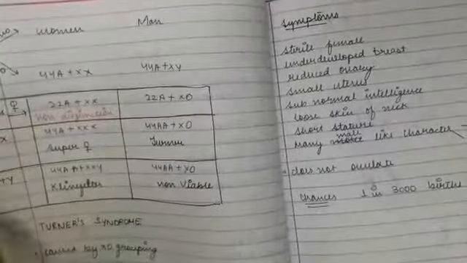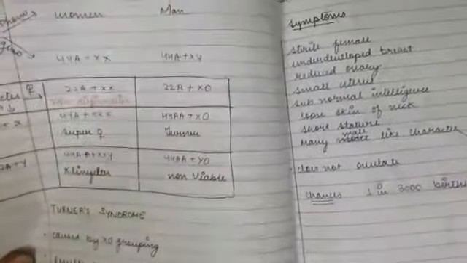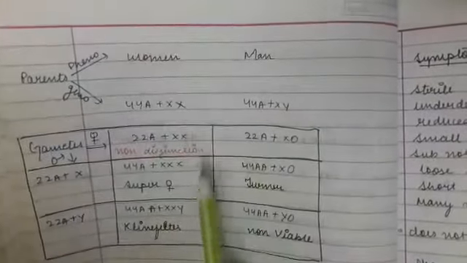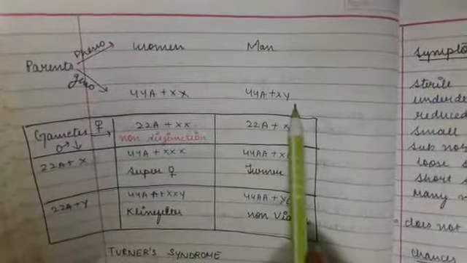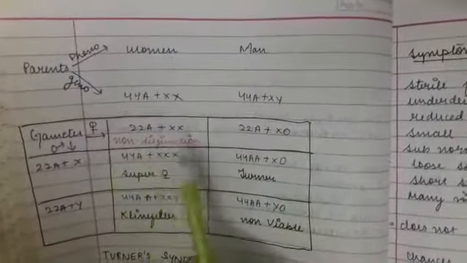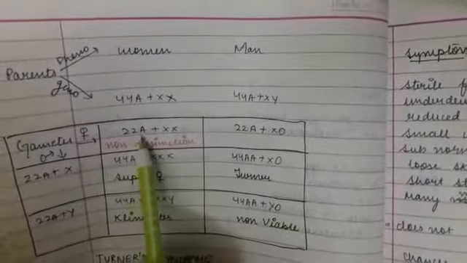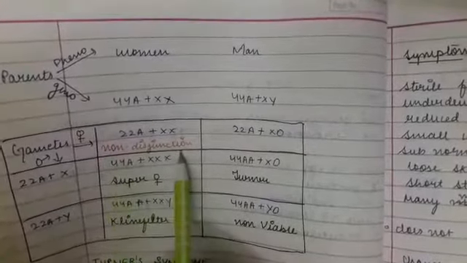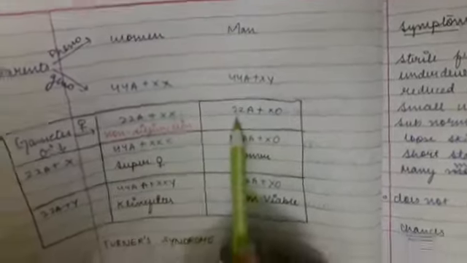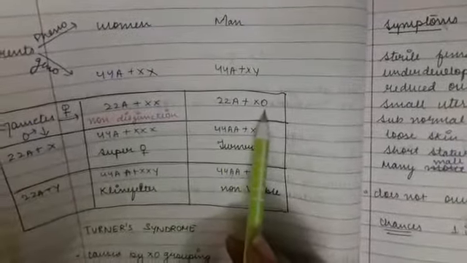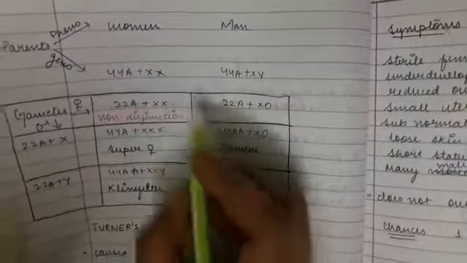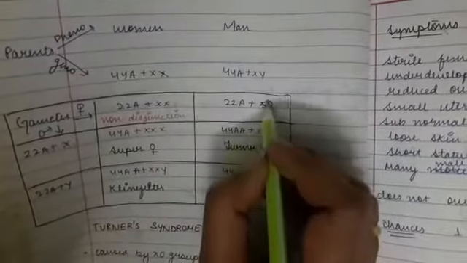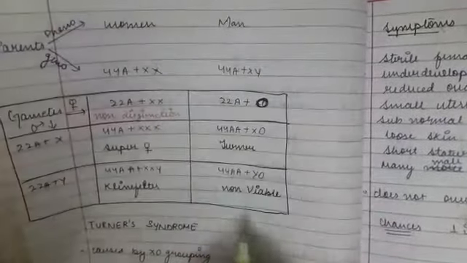This cross can be made for both Klinefelter syndrome as well as Turner syndrome. The woman's genotype is 44 autosomes plus XX, and the male is 44 autosomes plus XY. The gametes formed are 22 plus X and 22 plus XX due to non-disjunction. This you have to remember. Another egg has 22 autosomes only with no X chromosome.